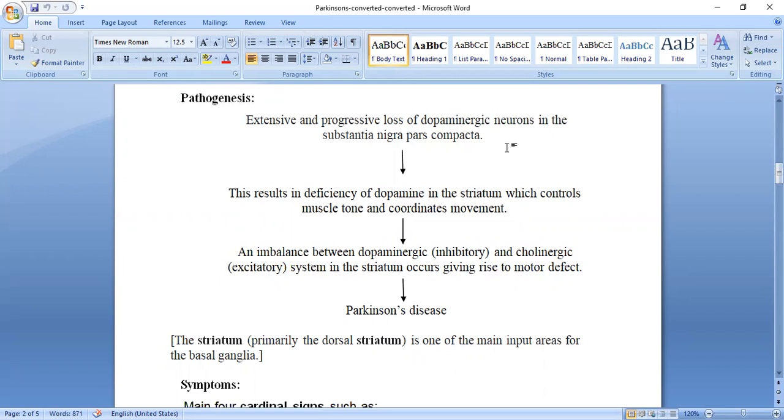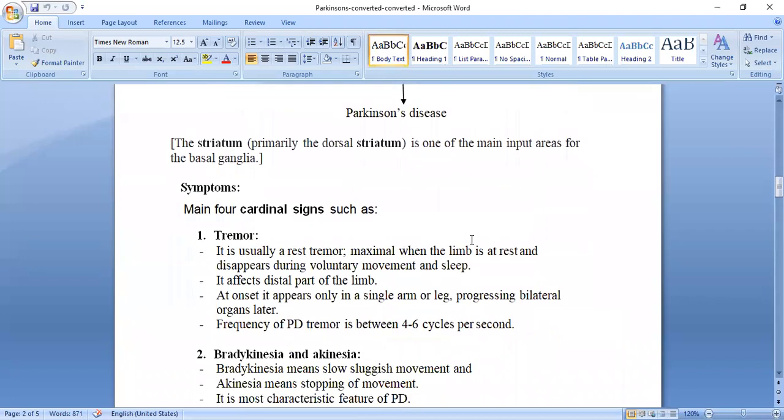Pathogenesis, in a simple way, is loss of dopaminergic neurons. Due to loss of these dopaminergic neurons, there is a deficiency of dopamine. Due to the deficiency of dopamine, it causes Parkinson disease. There is an imbalance between the dopaminergic and cholinergic systems in the striatum, and this causes Parkinson disease. This is the simple development of Parkinson disease. Did you understand all of this?